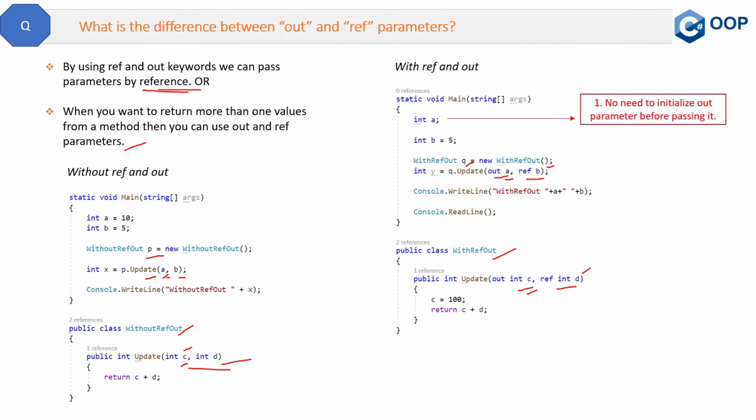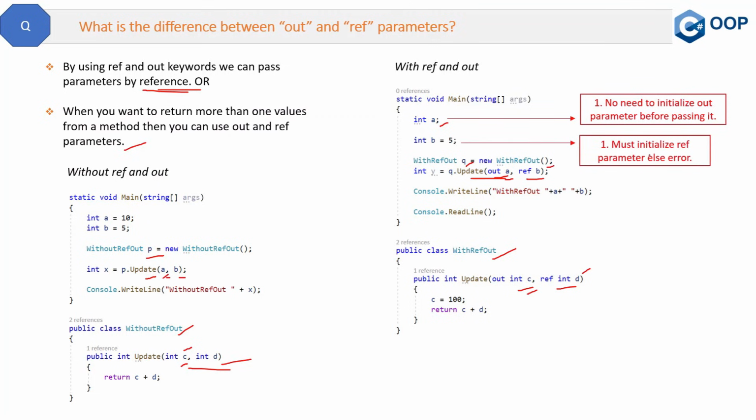First difference is in case of out parameters. This a, if you can see here, it is an out parameter. So the first difference is no need to initialize the out parameter before passing it. We are not setting any value for the out parameter. It is not necessary. You can set it, but you can leave it. You can just declare it also. So this is about the out parameter.